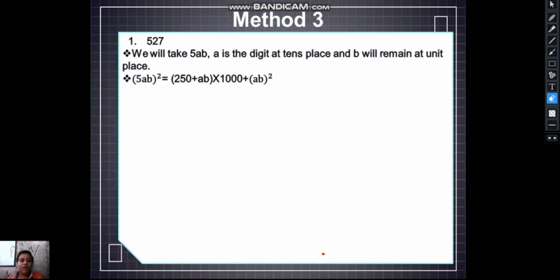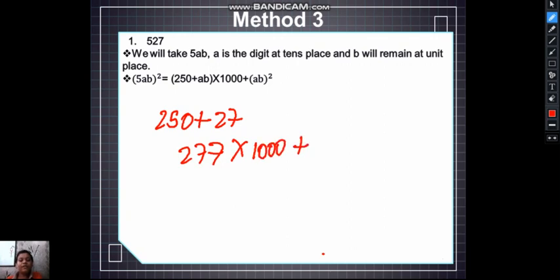Now I'll go ahead to method 3. Here we will check this with 527. We will take 5ab here, where a is the digit at tens place and b will remain at unit place. 5ab square is equal to 250 plus ab, into 1000, plus ab square. We will check 250 plus ab, that is 27, and the result is 277 into 1000, plus ab, that is 27 square.